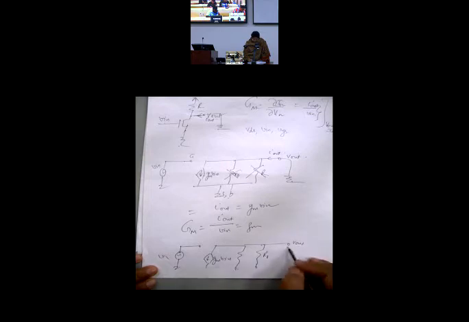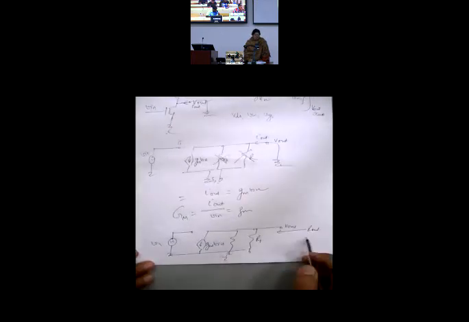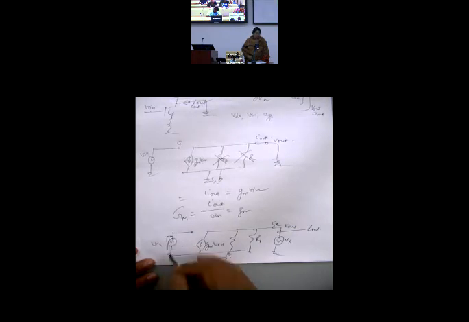I need to find out R out at this node. Very simple. Whenever you find R out, place an AC source and find the current through it. That's all. Standard method. Place an AC source or a test source over there and find the current through it. In that situation, all voltage sources except AC need to be shorted out. So input has to be shorted out. If it is a current source, it would be open out. So input is shorted now.